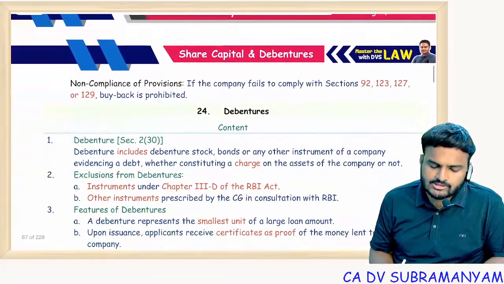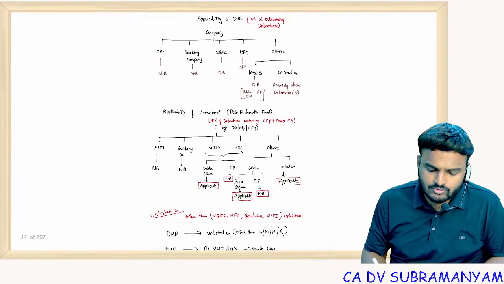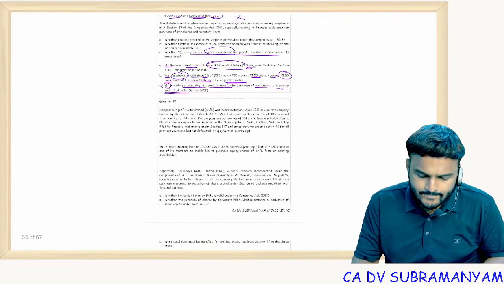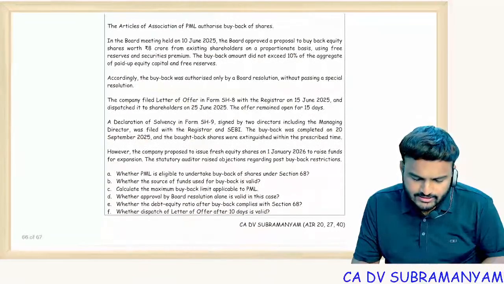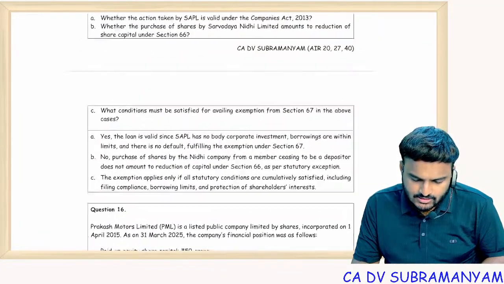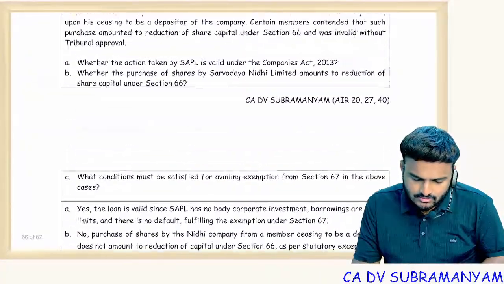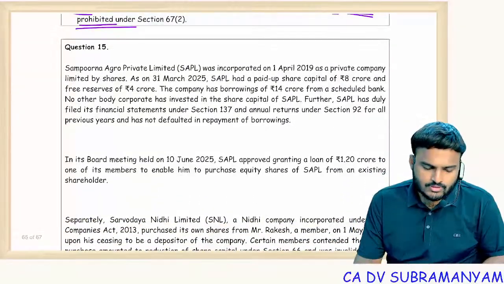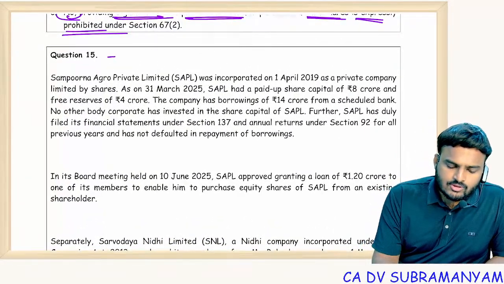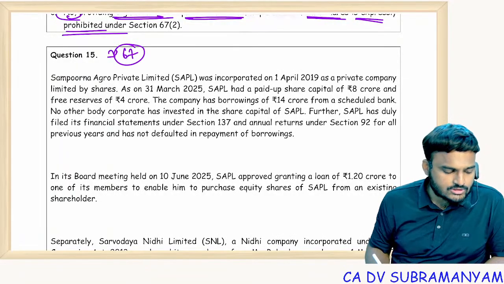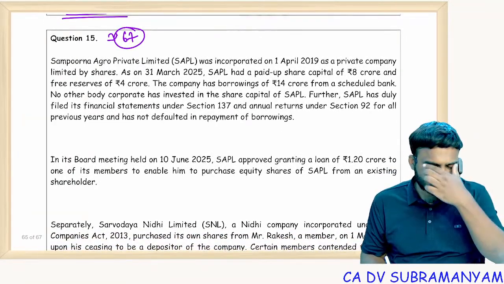Covered all the points. Let's see exceptional questions. So 2 questions are there, exceptional questions. Section 15 is also connected with 67 only. Forgot to complete this one.